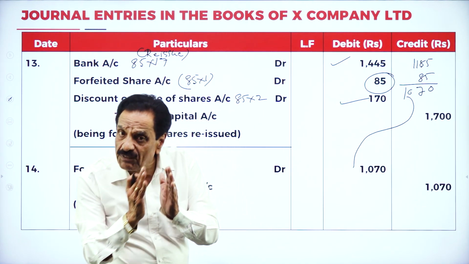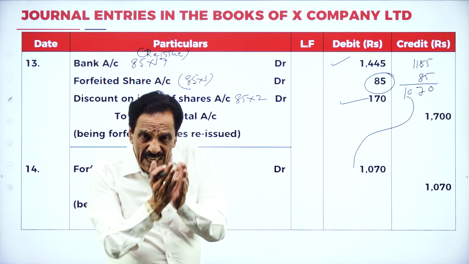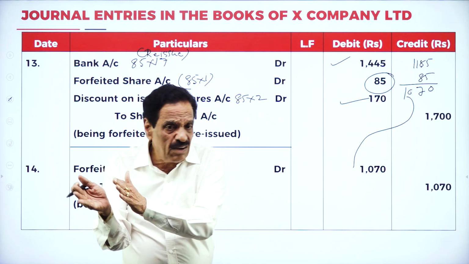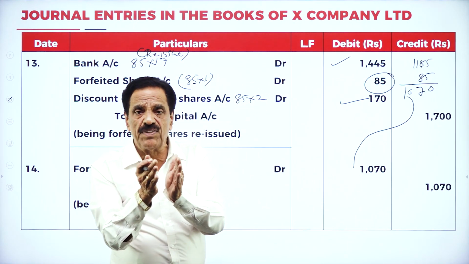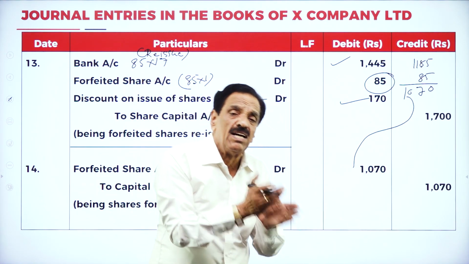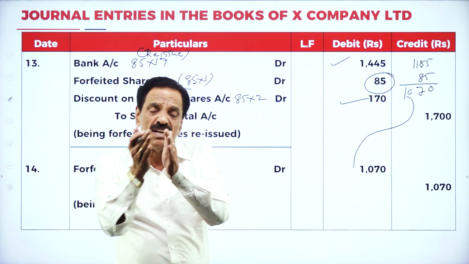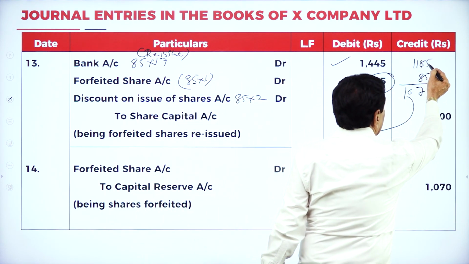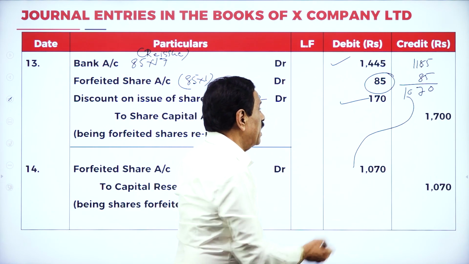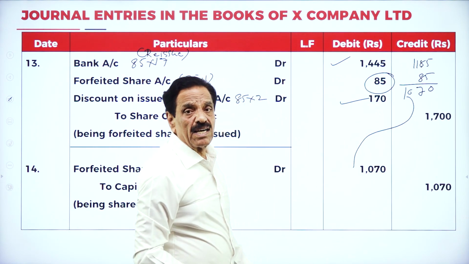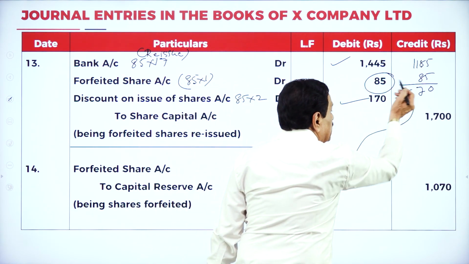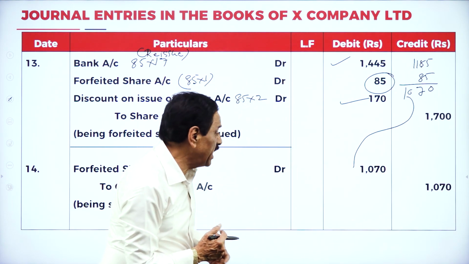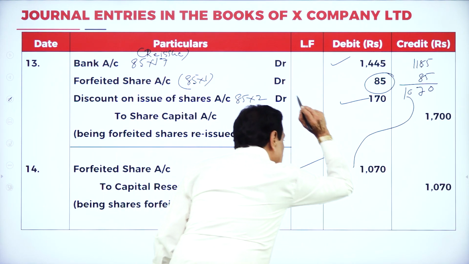How many shares were forfeited? 110 reissued. Assume that 60 are fully reissued. Out of 50, how much reissued? 25. For 50, it is 750. For 25, it is 375. This is a gain for how many shares? 85 shares, reissued at rupees 17 at a loss of 85. How much excess is there? 1,070. That goes to capital reserve.